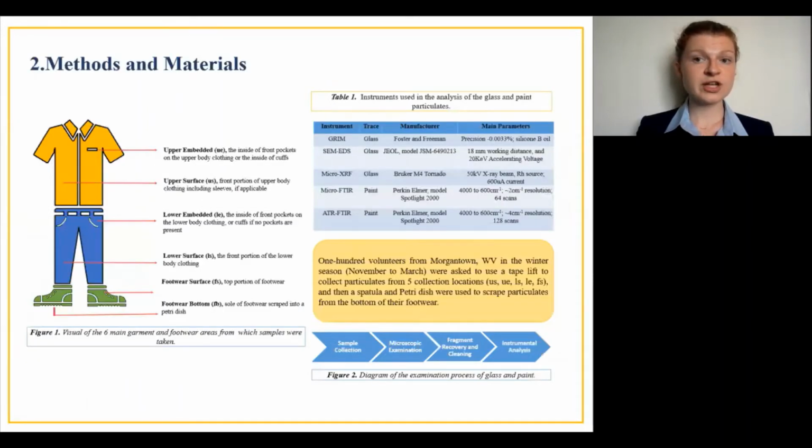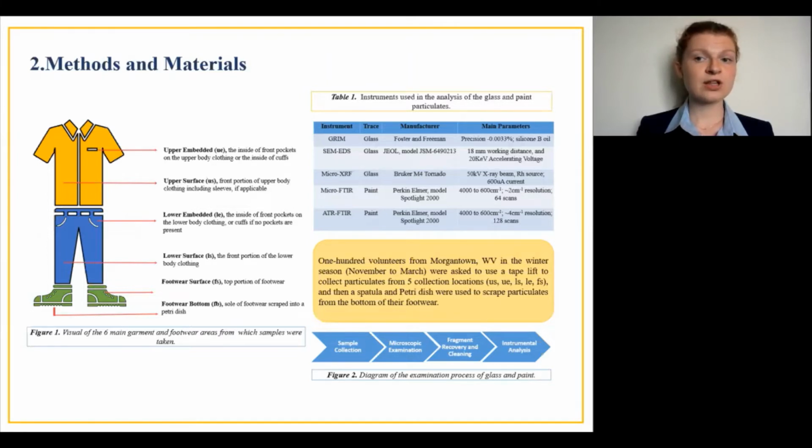In this study, 100 individuals from Morgantown were sampled during the winter season on the 6 garment and footwear areas shown in Figure 1. The upper, lower, and footwear surface areas were sampled with tape lifts, while the soles of the footwear were sampled with a spatula and petri dish in a scraping motion.